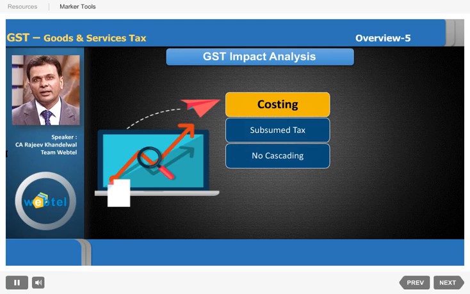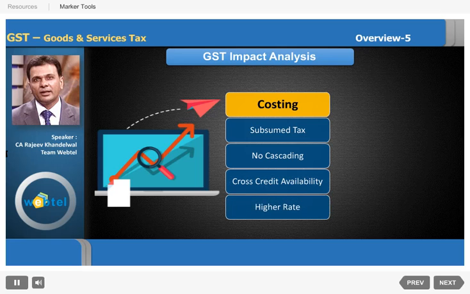Now cross credit availability is also there. Earlier for service tax and excise duty we could take the benefit of input taxes amongst the two, but the same was not available from VAT of different state laws. But now that will go, because there will be a single GST and the credit will be available across IGST. Obviously CGST and SGST can be used within the state, and CGST for CGST only and SGST for SGST only.